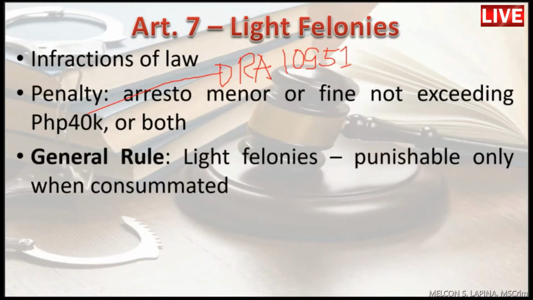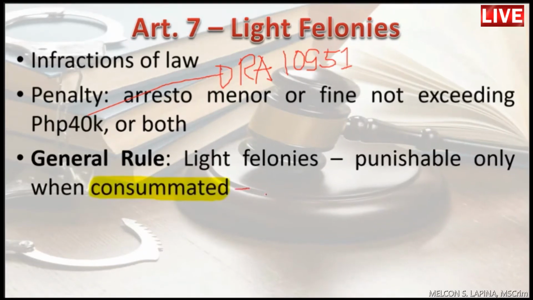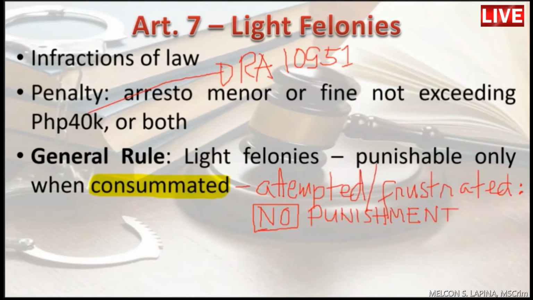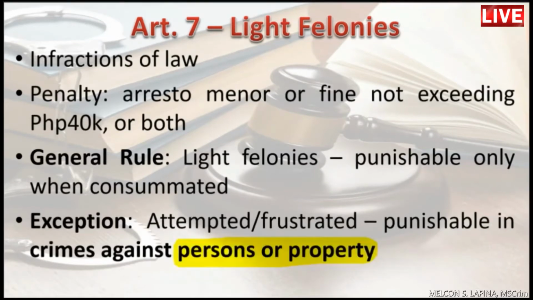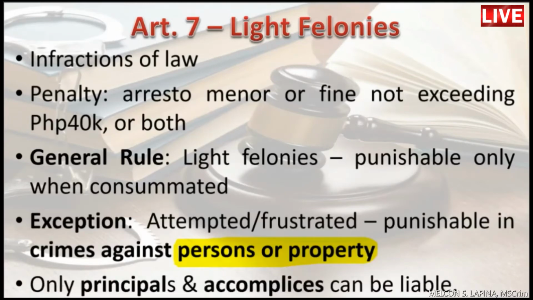So, here is the general rule with regard to light felonies. Light felonies are punishable only when consummated. In other words, if it is only attempted or frustrated, there is no punishment. But in every rule, there is an exception. So even if it is attempted or frustrated, there is punishment in crimes against persons or property. Another important rule to remember in light felonies is that only principals and accomplices can be liable. Therefore, accessories has no liability at all.